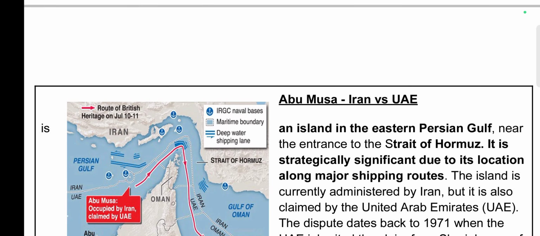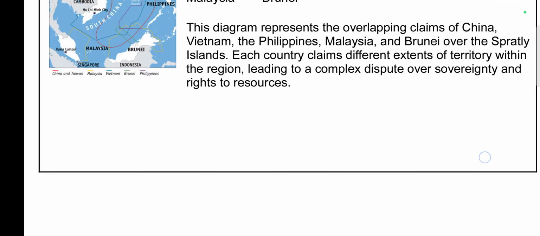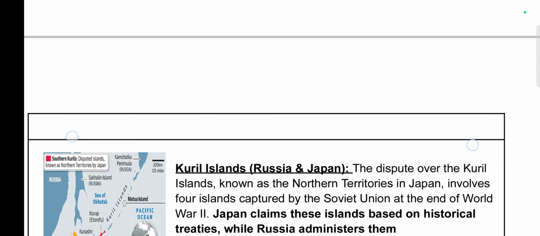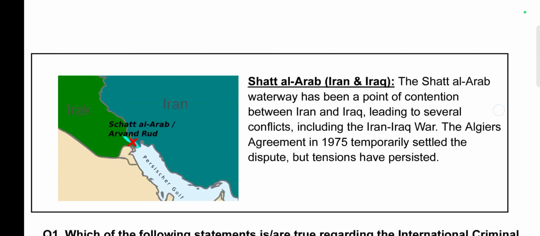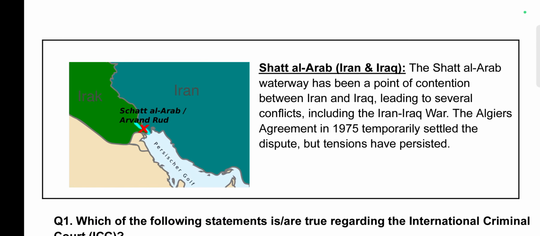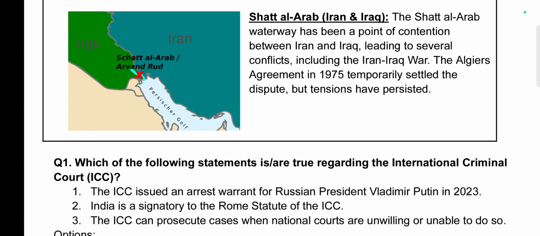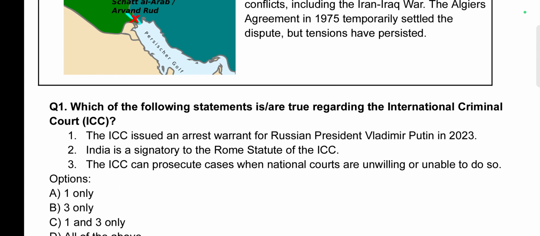It was a dispute between Iran and the UAE, and this Shatt al Arab is a dispute between Iran and Iraq. Okay, so this was all about the topics.